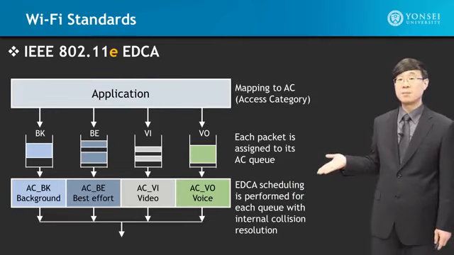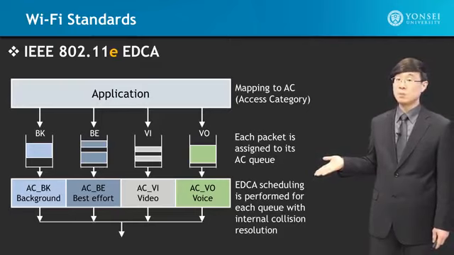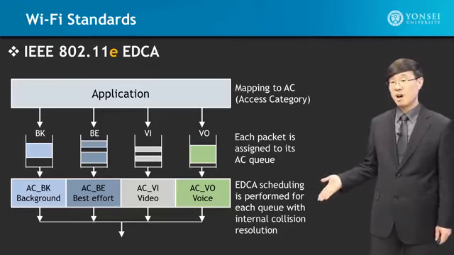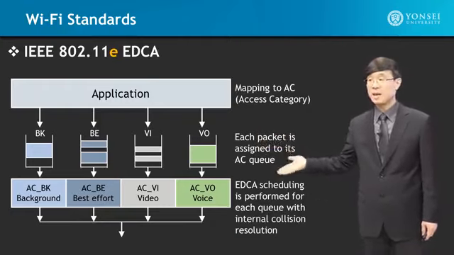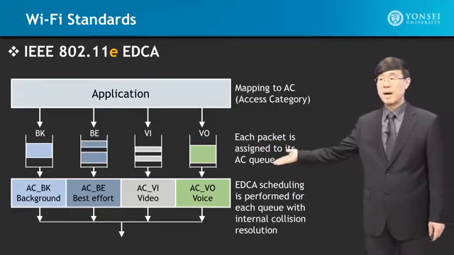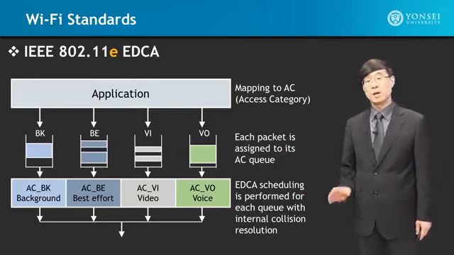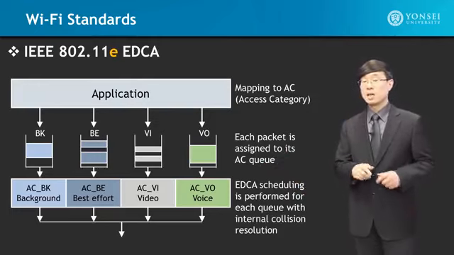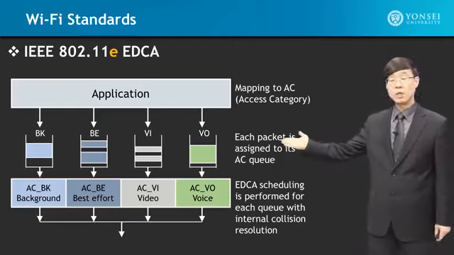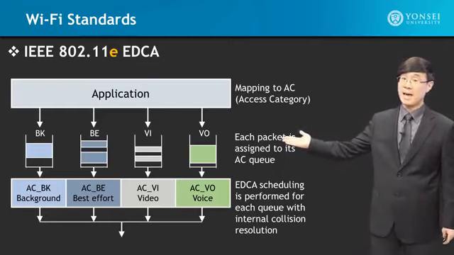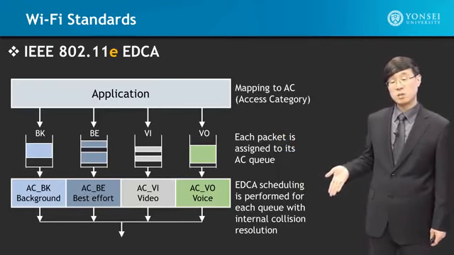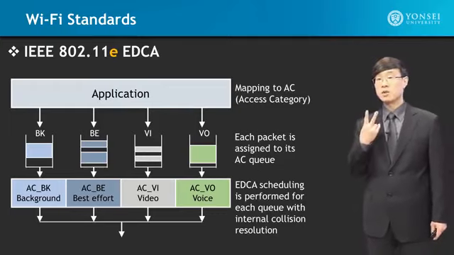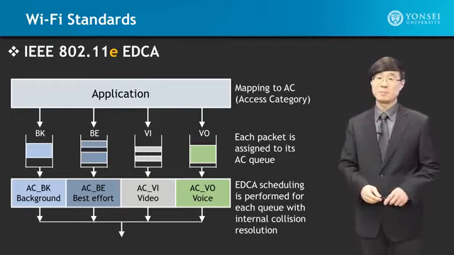Who does this? The EDCA scheduler is going to determine what queue is used, and if you have some type of conflict or priority control that's needed within your access category, then internal collision resolution will be done by these units as well. So the scheduler has a dual purpose: to distinguish among the different queues to service the different access categories, and in addition, within your same category, internal collision conflict is resolved. So these are the dual operations that the scheduler is doing.